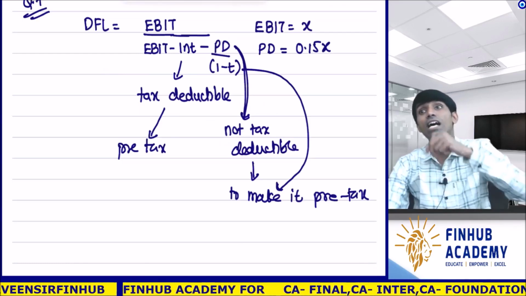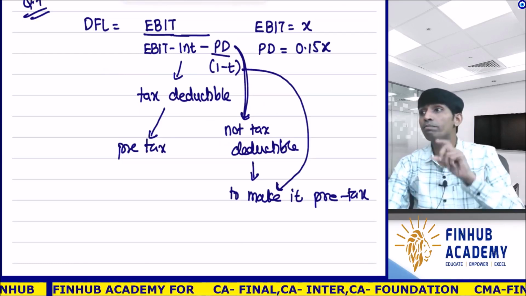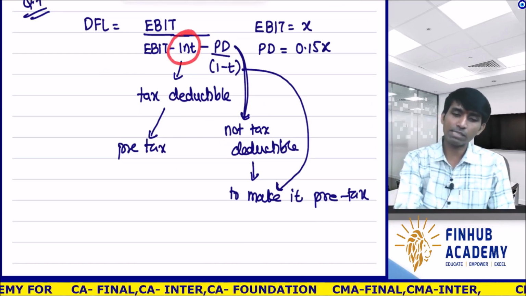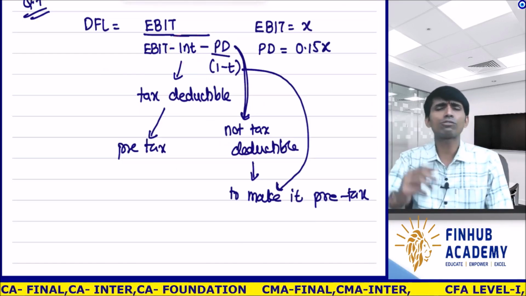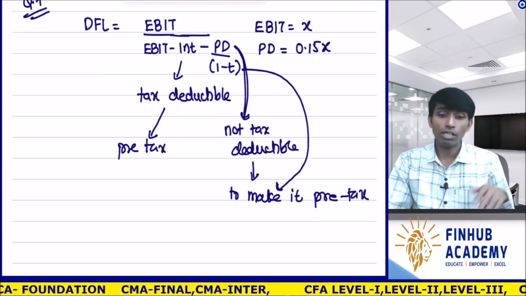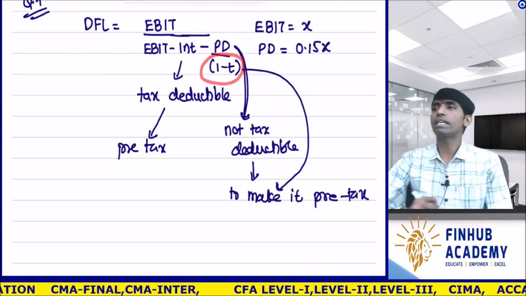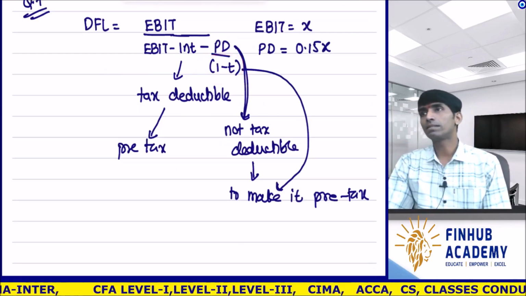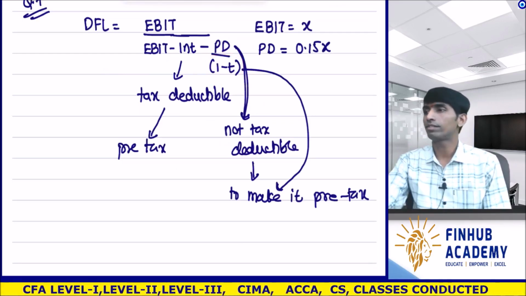But generally it is after tax. So to make it pre-tax, because this is pre-tax, everything should be at par. One is at pre-tax, one is at post-tax. No, not allowed. So to make it pre-tax, I divided by 1 minus T. Is that clear? Understood?